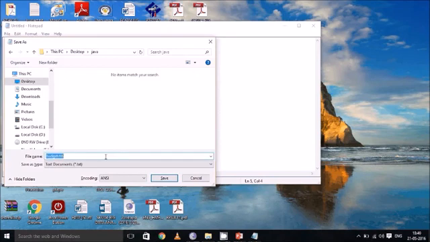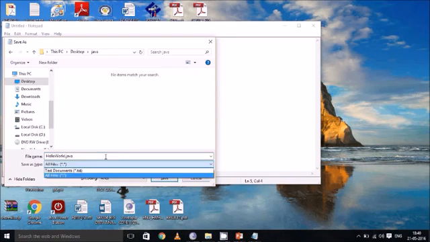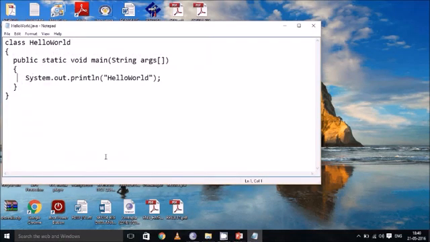Then we will save this file as HelloWorld.java. The main thing we have to specify is to set the save as type to all files, because when you choose text document, that is .txt, the file will be saved as HelloWorld.java.txt. So save as type is all files. Now save this application.